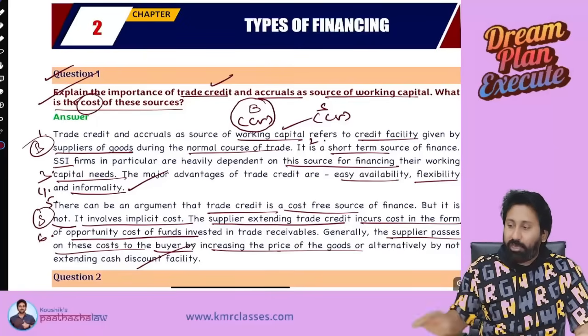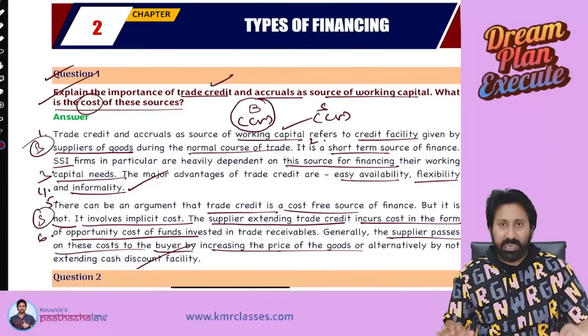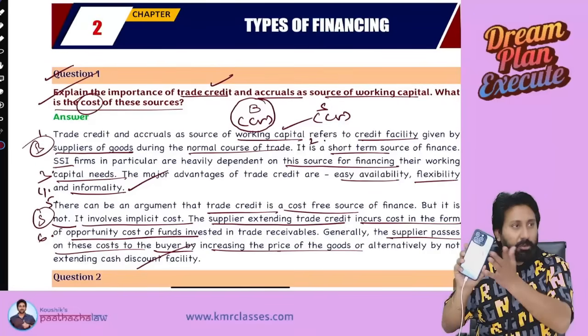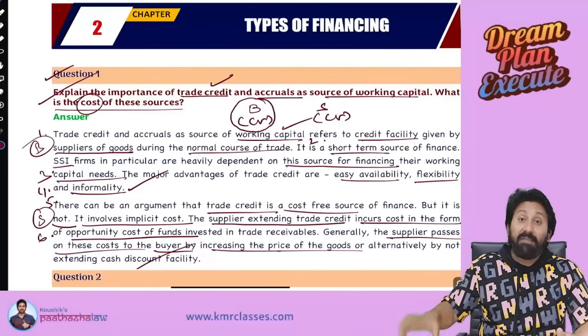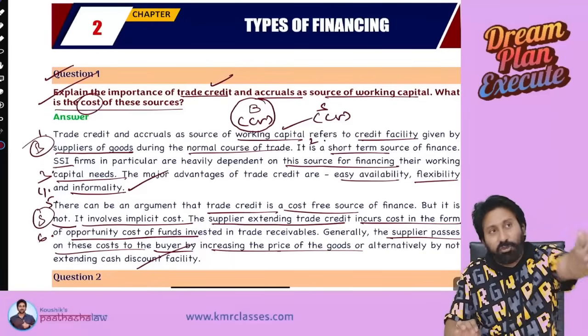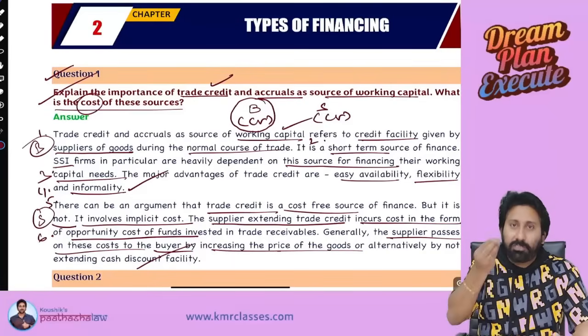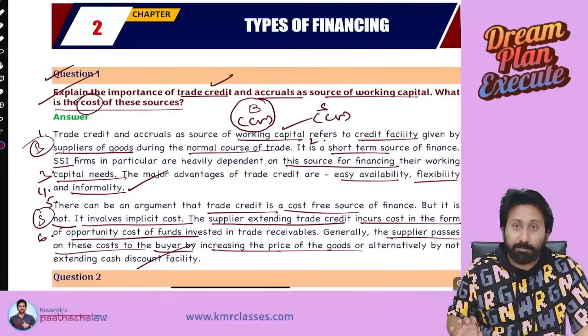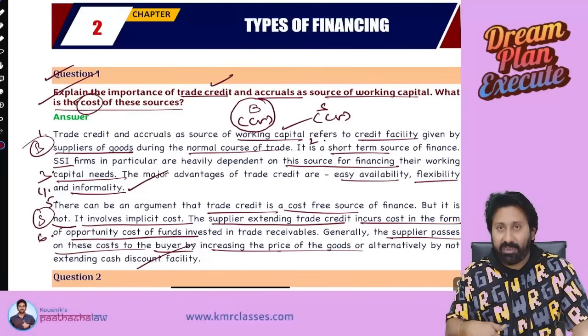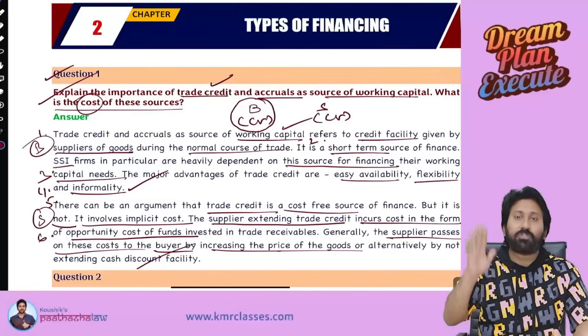See, I am a dealer in mobile phones. I will buy mobile phones, I will sell mobile phones. I wanted to buy an iPhone. Okay, I will buy on credit from you for 1,10,000. I will sell to a person at 1,15,000. A 5,000 rupee profit I made without putting in any investment. Why? Because in your business, credit is spontaneously created. So this is the concept of a spontaneous source of finance.